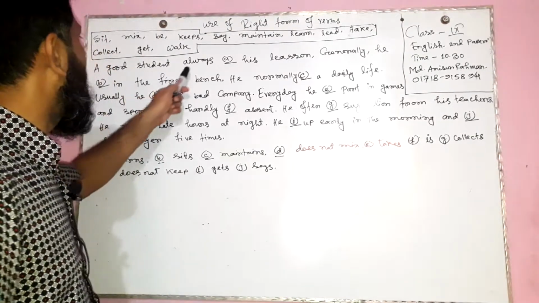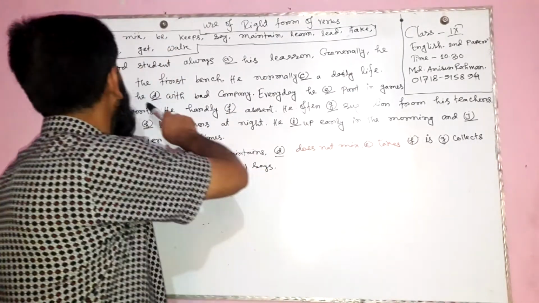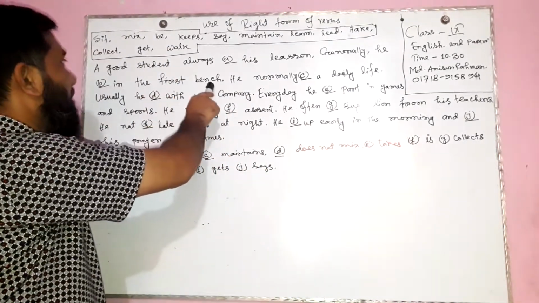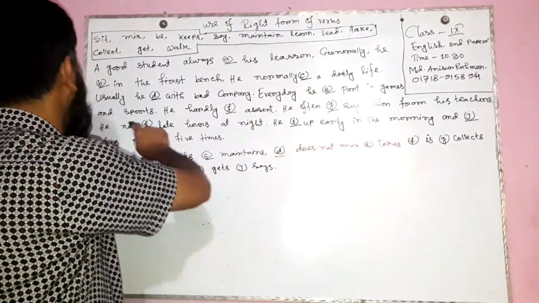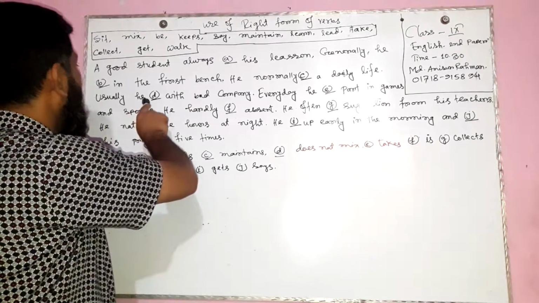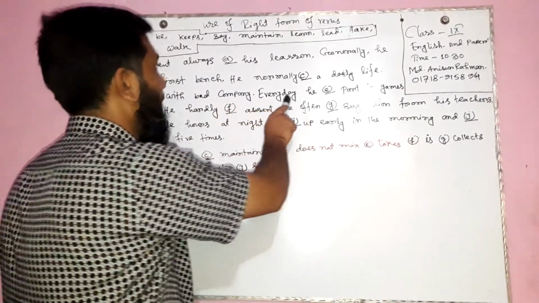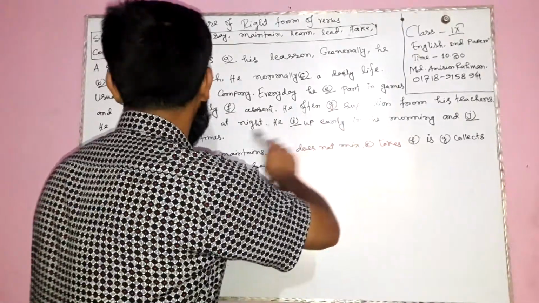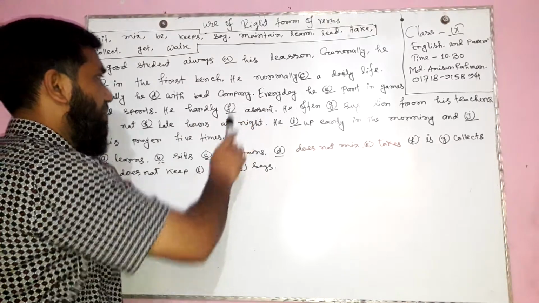A good student always dash his lessons. Generally, he dash in the first benches. He normally dash a daily life. Usually, he dash with bad company. Every day, he dash part in games and sports. He hardly dash absent.